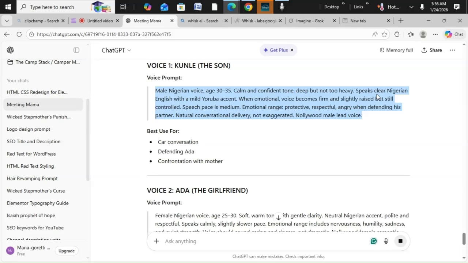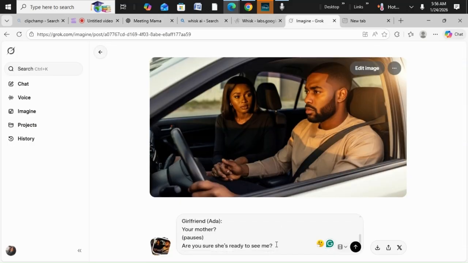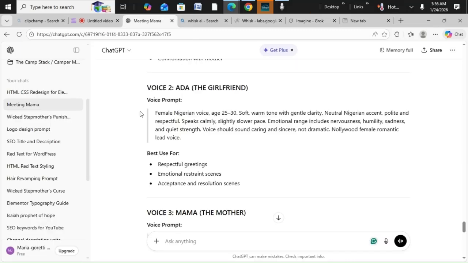In this same Grok, you give space, because I can use shift enter, but on your phone, you know how you will do it, because you might just press anything and it will send when you do not want it to send. So you go again and copy the voice of Ada.